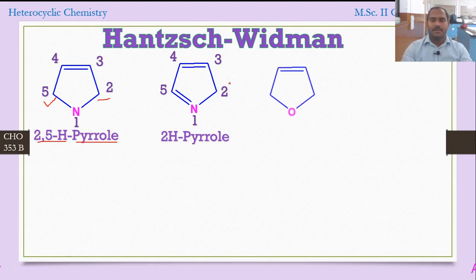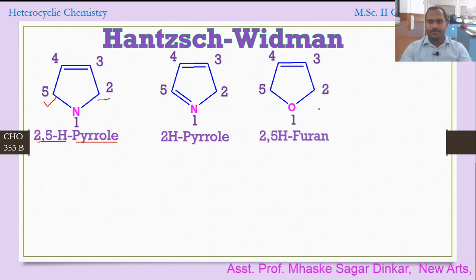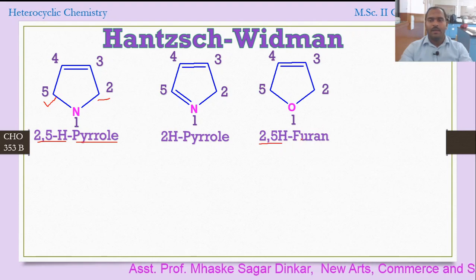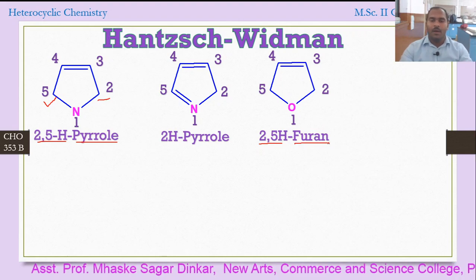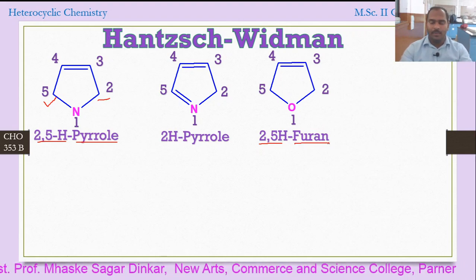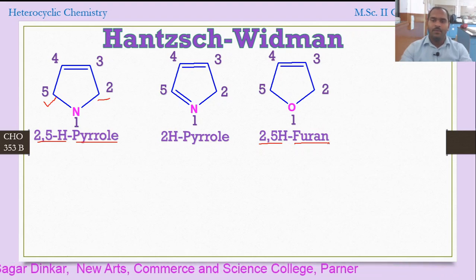Okay, now next with the 5-membered ring which contains oxygen, that is again one of the common ones. So what is the name for this? It is 2,5H, that is furan. What is the other possible name of this compound? The other possible name of this compound will be, yes, 2,5-dihydrofuran, right? That will be the possible name for this compound.